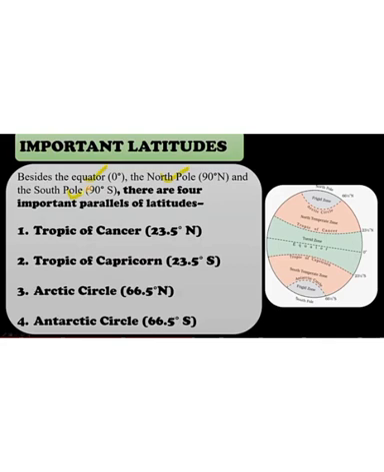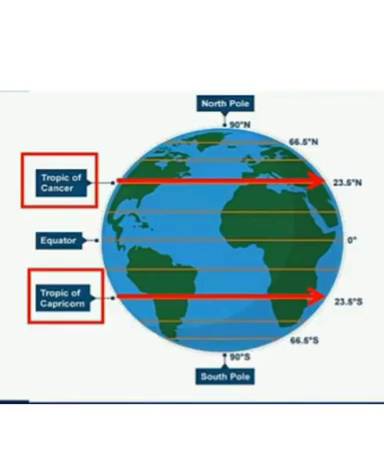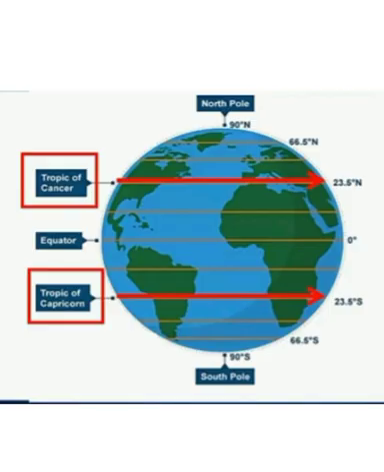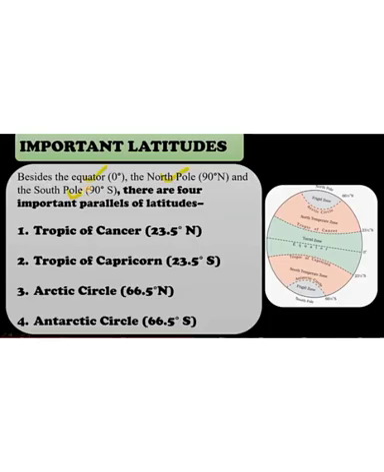The first one is the Tropic of Cancer. It is the parallel of 23.5 degrees north, in the northern hemisphere. And the second one is the Tropic of Capricorn. It is the parallel of 23.5 degrees south. It is in the southern hemisphere.